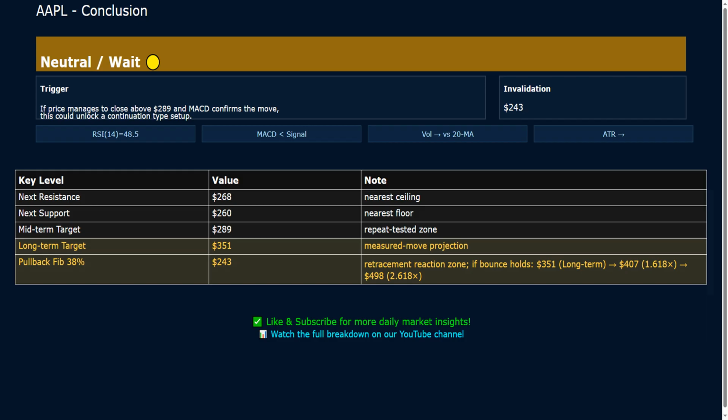If the broader trend can stay intact, an upside roadmap to monitor is $351 as the long-term measured move objective, $407 as a 1.618 extension, $498 as a 2.618 extension. Overall, the coming sessions should reveal whether this roadmap can stay on track or transition into a deeper corrective phase.